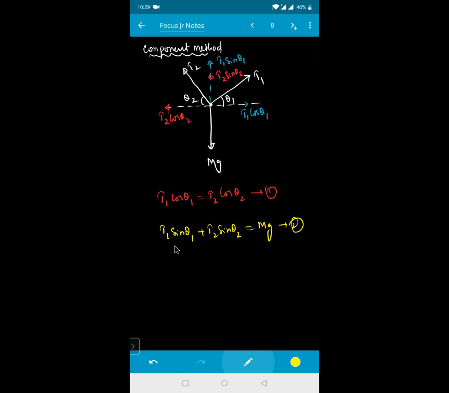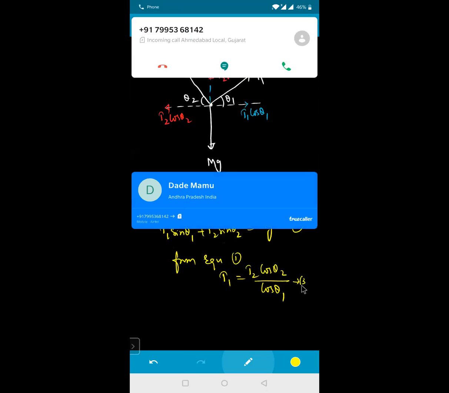Clear? Yes, sir. So now if I need the value of T2, from equation number 1, get the value of T1. T1 is equal to how much? T2 into cos theta 2 divided by cos theta 1. Can I write like that? Yes, sir. T2 cos theta 2 divided by this one. This is equation number 3.